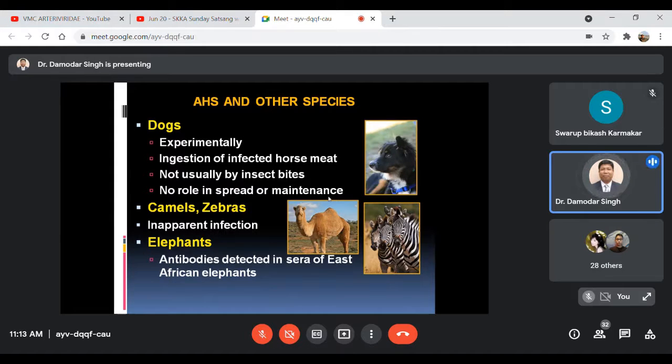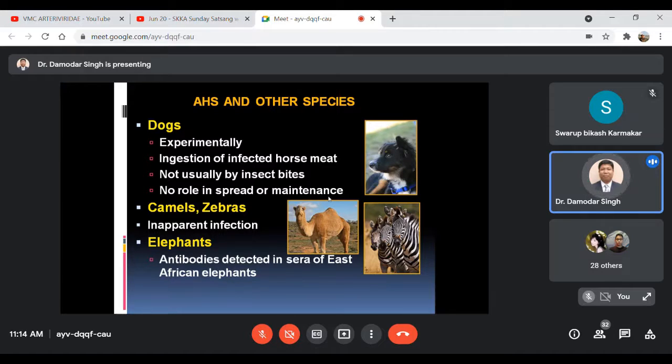As far as camels and zebras are concerned, they are affected, but in most outbreaks in these animals there is an inapparent type of infection; they don't show many characteristic clinical signs and symptoms.